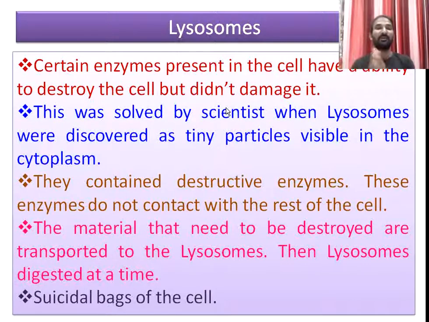That's why lysosomes are also called suicidal bags of the cell, because they have the ability to damage and destroy the entire cell. They are filled with different enzymes, and those enzymes are destructive and can destroy the cell. So that's why lysosomes are called suicidal bags of the cell.